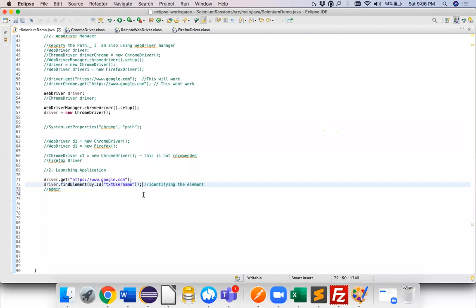Will it identify the element or will it enter the admin? Come on guys, it's quite an easy question. Zubda is saying it will only identify. Guys, I think you know the concept, but you are missing the point.